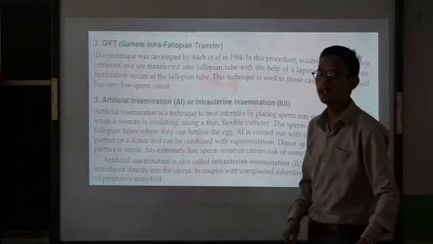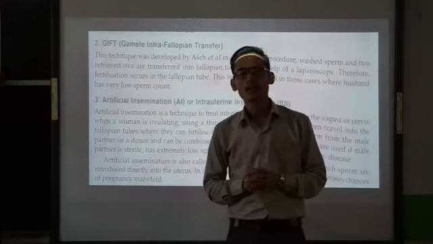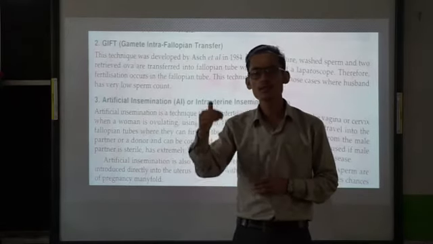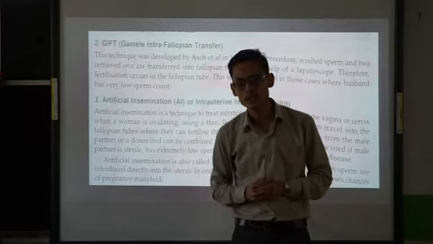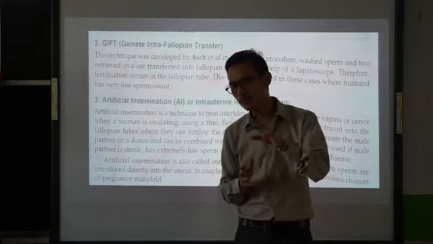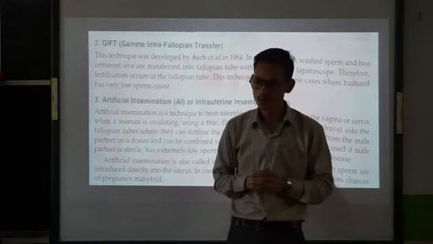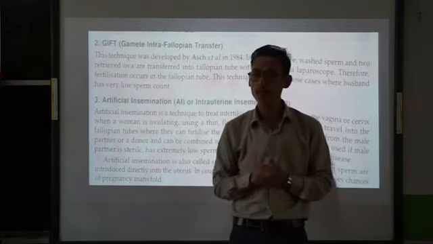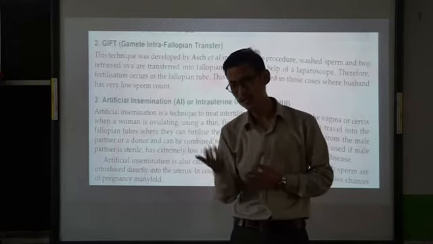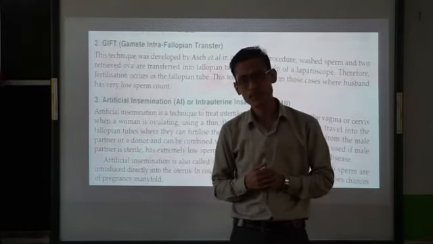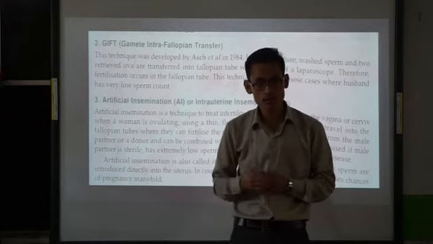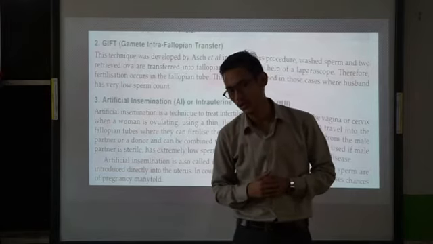So what is AI? AI is mainly a technique where the collected sperm is introduced into the female genital tract at the time of ovulation, and it is performed if the sperm count in the male is very, very low, or if the sperm mobility is very poor, or if there is abnormal structure of sperm. So in that case, we require a male donor or sperm donor.